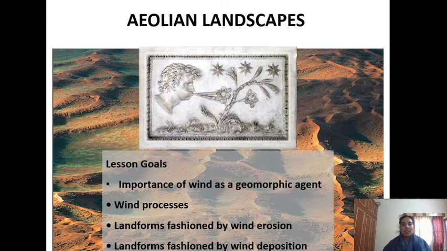Hello students, the next topic that we will be reading in this course is about Aeolian landscapes. Now the term Aeolian is derived from Greek mythology, from a god named Aeolus, whose picture you can see in the presentation as well. Aeolus is known as the keeper of wind or the god of wind. Hence anything that is to do with the term Aeolian means a landscape derived by the action of